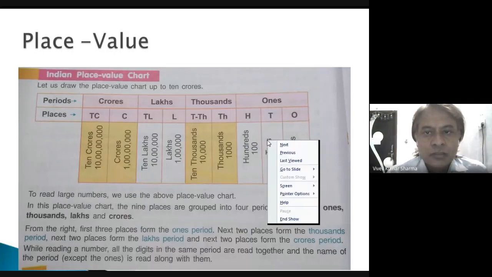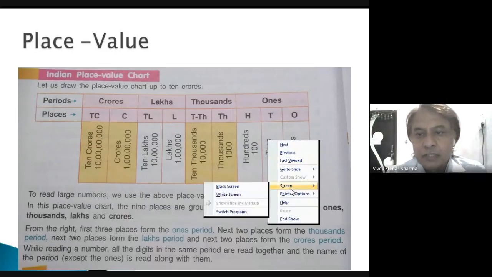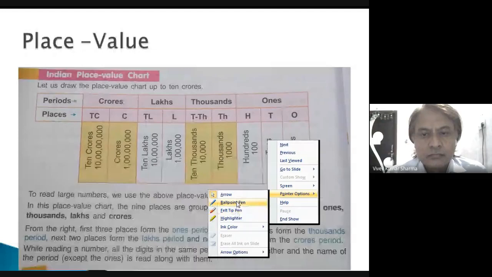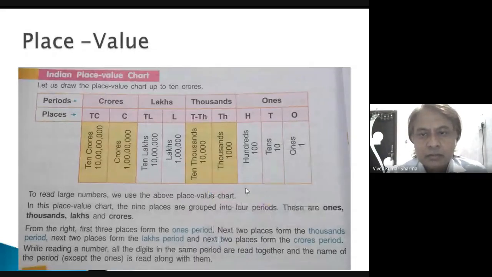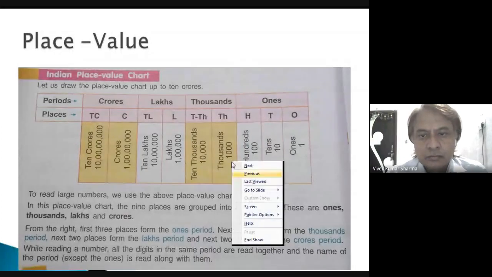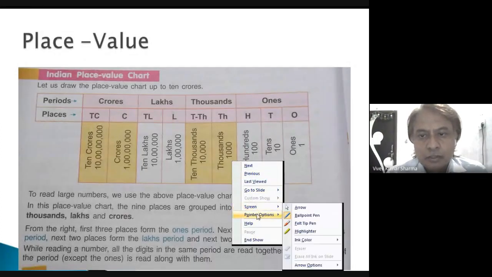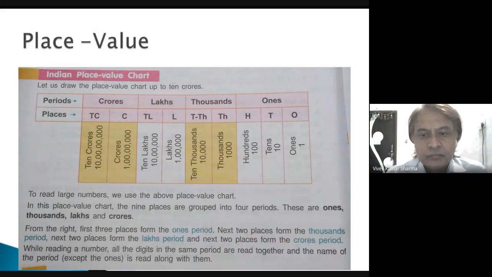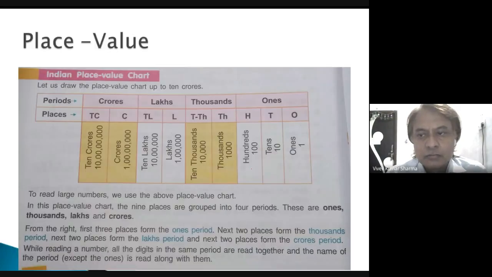One minute. Ballpoint. The ink color should be red. It should be visible. It's not visible.